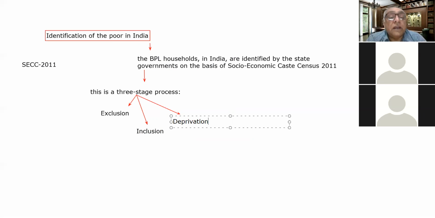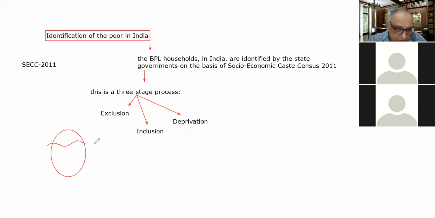We can say, let me tell you here, that one is this. So when we filter the families on the basis of certain criteria, let's suppose this proportion of the population has been excluded automatically.